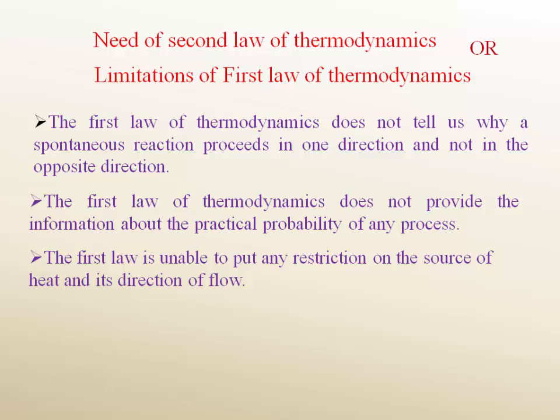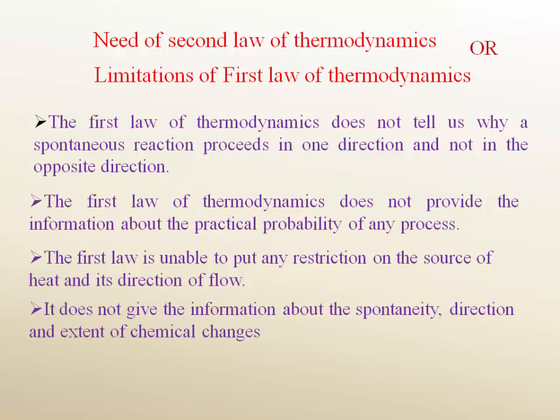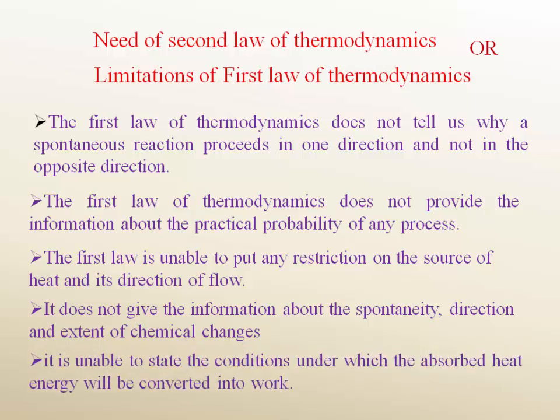Third, the first law is unable to put any restriction on the source of heat and its direction of flow. Next, it does not give information about the spontaneity, direction, and extent of chemical changes. And last, it is unable to state the condition under which the absorbed heat energy will be converted into work.